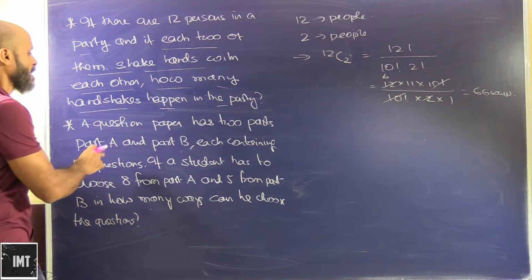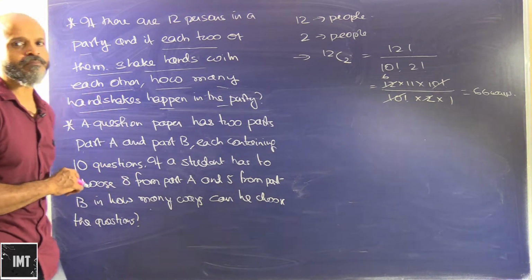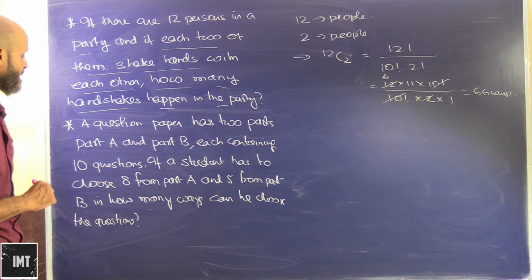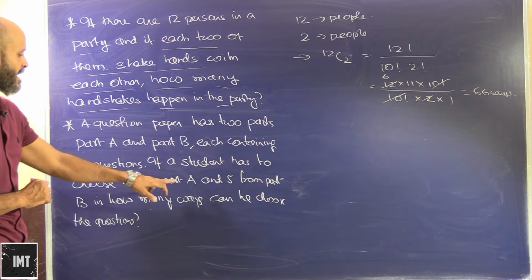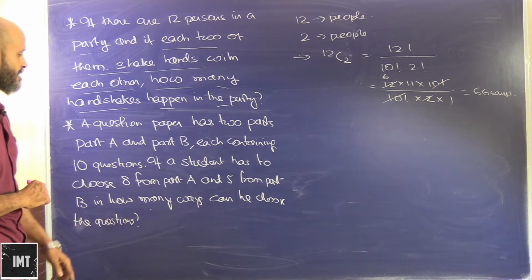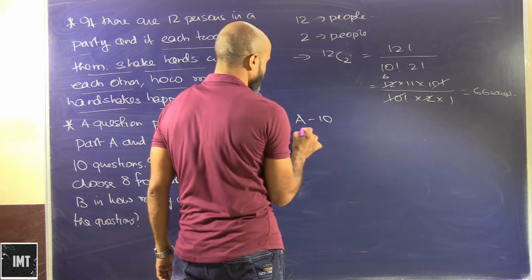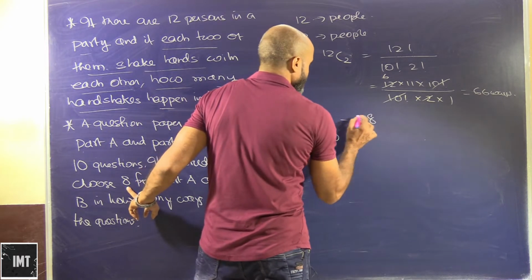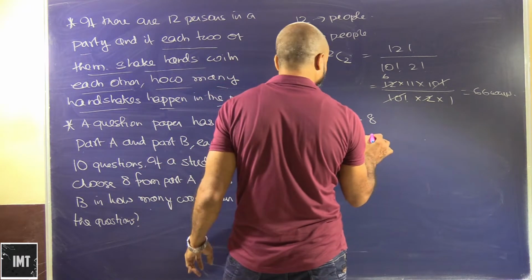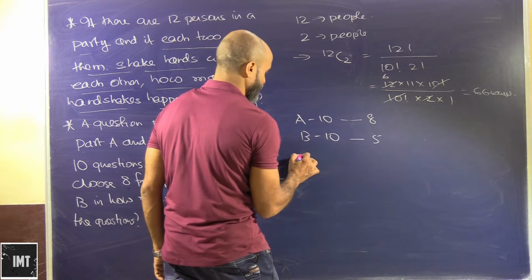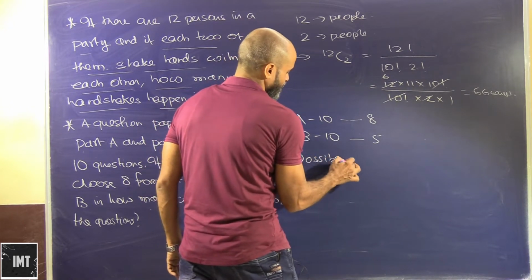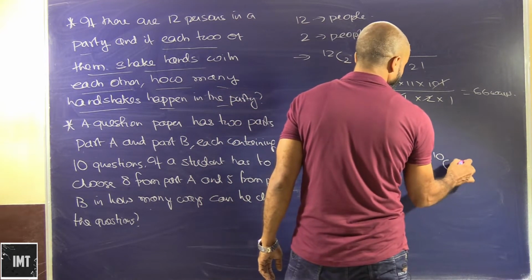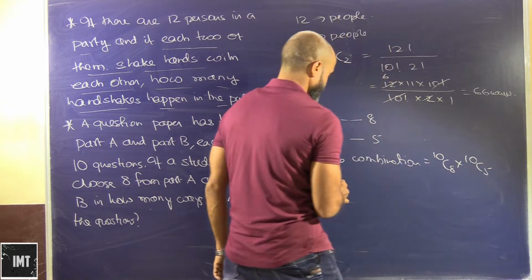Okay. Now, a question paper basically has 2 parts, Part A and Part B, each containing 10 questions. If a student has to choose 8 from Part A and 5 from Part B, so Part A has 10 questions, Part B has 10 questions. A student has to choose 8 from Part A and 5 from Part B. So how many ways are these combinations possible? The possible combinations here will be 10C8 into 10C5, and that will be how much?